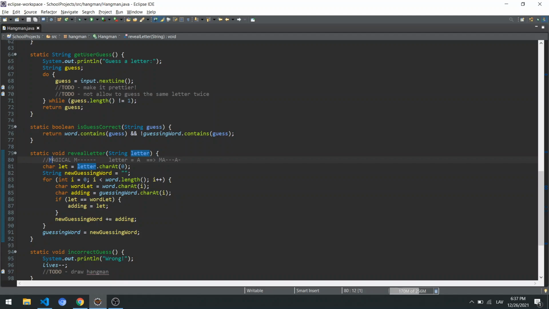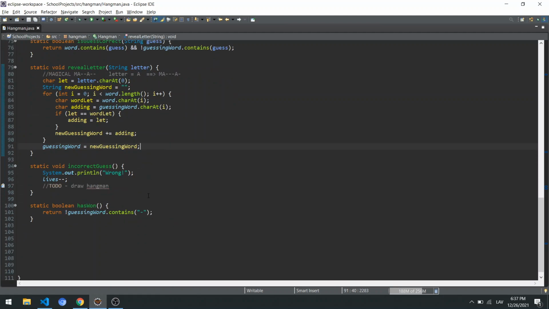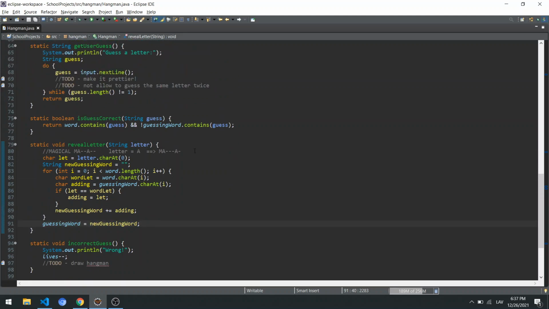So if it was an M, it stays as it was. If it's A and the user guessed A, the dash is going to be replaced with the A, and sort of we move on. And then again here we replace the dash with the A, and so on. If you go through step by step, you're probably going to get it in more detail.